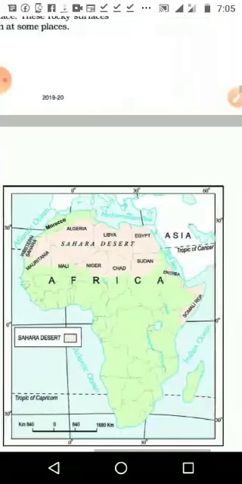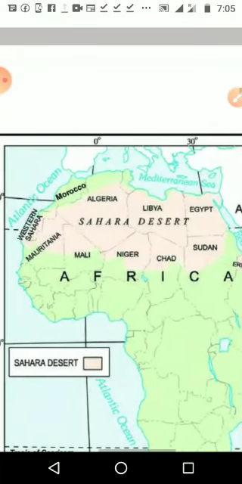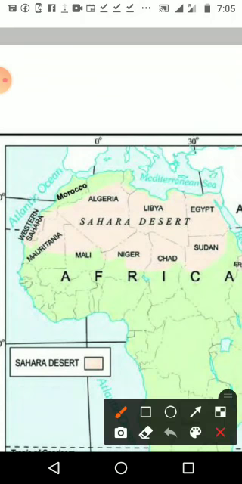Okay, let us locate the countries once again. It starts with Algeria, then Libya, Egypt, Sudan, Chad, Niger, Mali, Mauritania, then Western Sahara and parts of Morocco also, not much but a little bit of Morocco.